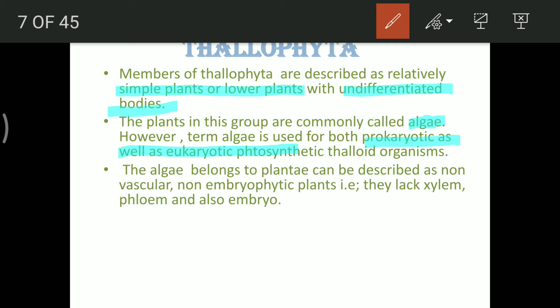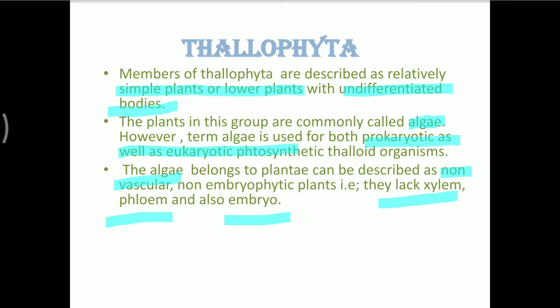You cannot look into an alga and differentiate which portion is the root, which is the leaf, and how it looks like. The different structures cannot be well differentiated in case of them. The alga belongs to plantae that can be described as non-vascular because they do not have presence of xylem and phloem, and they also do not have presence of embryonic development. Like, we do not see the embryonic development taking place in them properly.